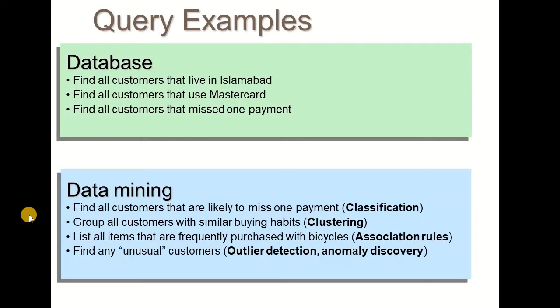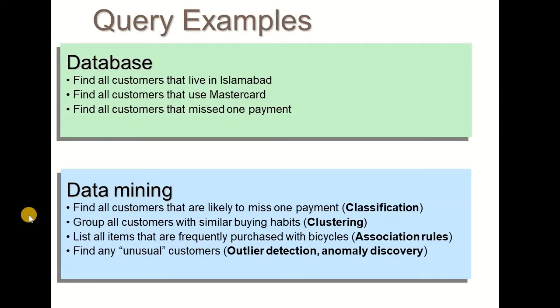So data mining has considerable difference with database operations. In case of database operations, we know what we are looking for, and that information is explicitly mentioned or available in the database. As we can see in the examples, find all customers that live in Islamabad. So over here we would have a feature that would be named like living in or residence, and there will be values like Islamabad. So we are going to construct a query that is going to pick all customers who have their location or home equal to Islamabad.